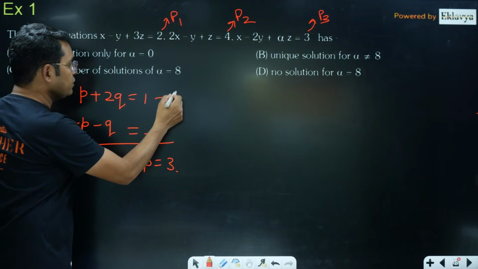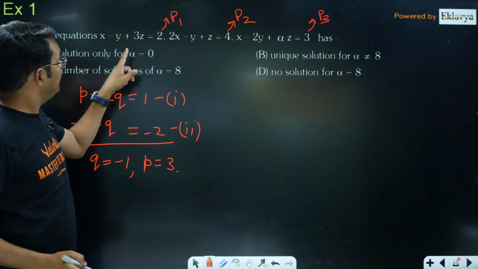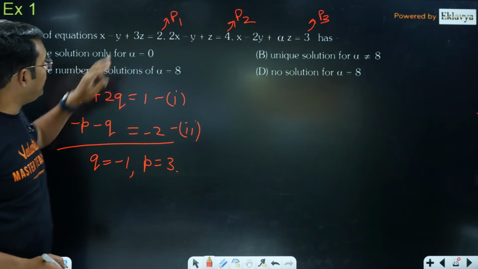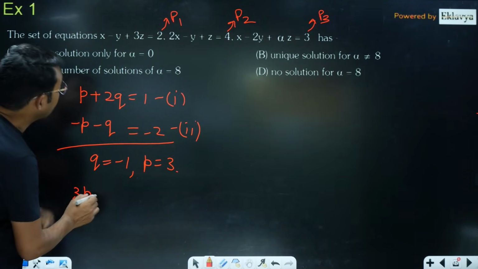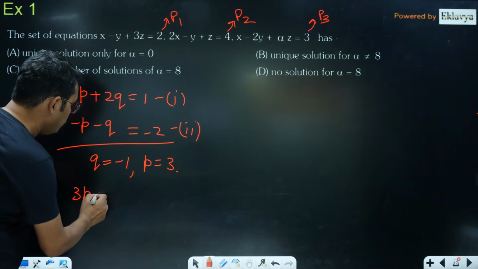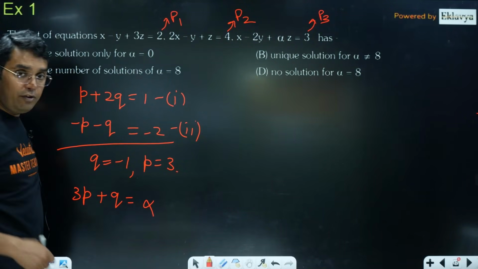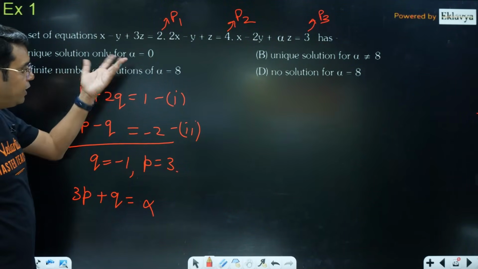Okay, so these are the first 2 equations which I was talking about. Now what will be my third equation? That will come from Z. So P into 3 plus Q and that should be equal to alpha. In fact, this alpha we have to find so that we get different scenarios.